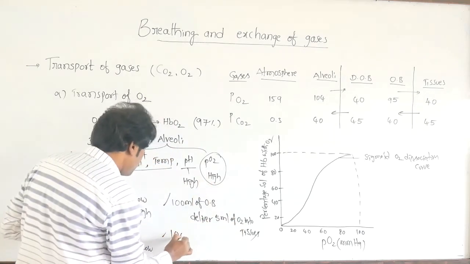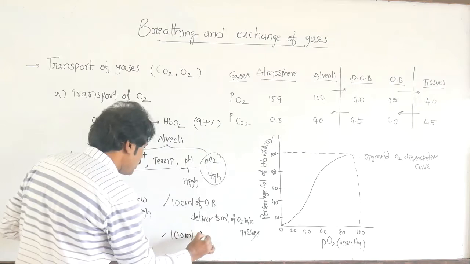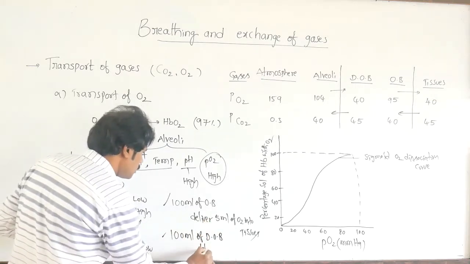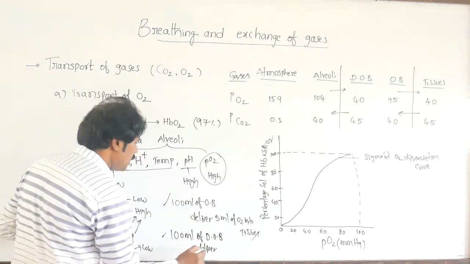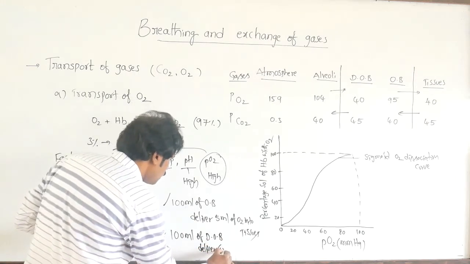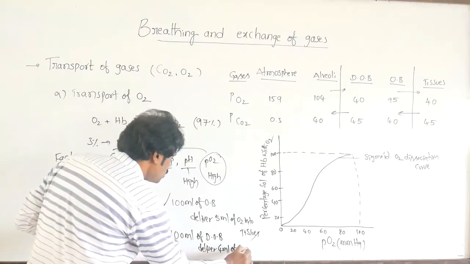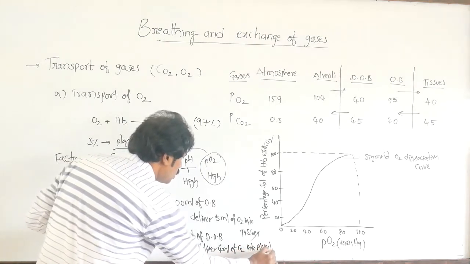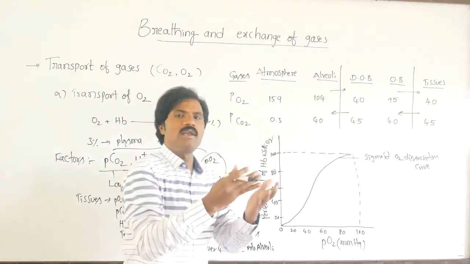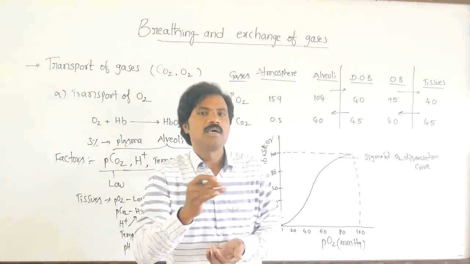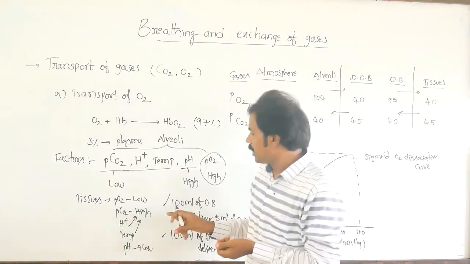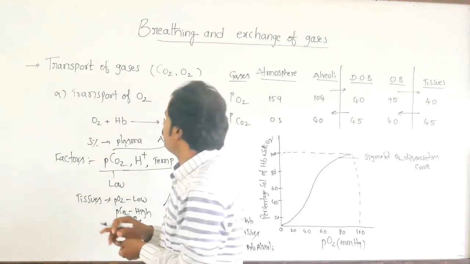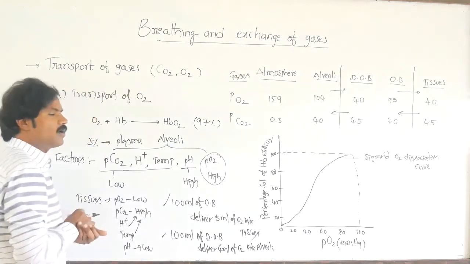Similarly, every 100 ml of deoxygenated blood delivers 4 ml of CO2 into the alveoli for releasing, for exhaling. These two points are very important from the exam point of view. That is related to transport of oxygen.